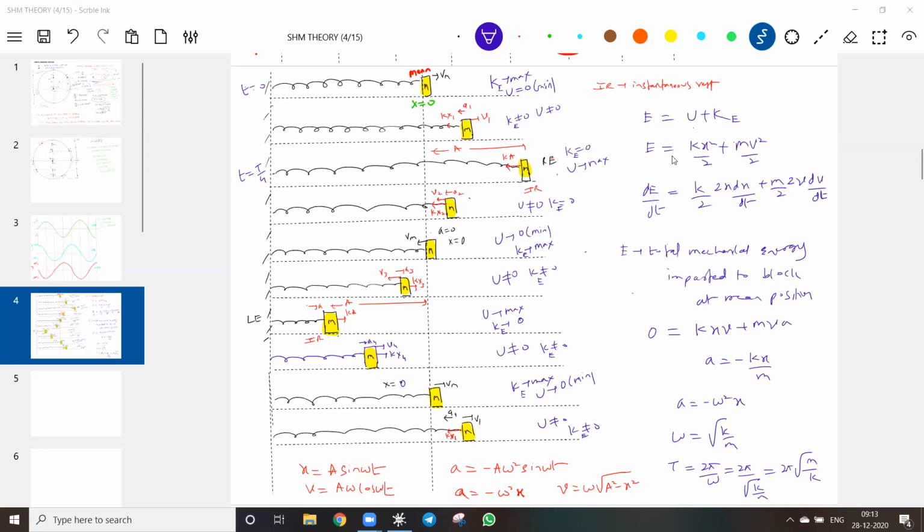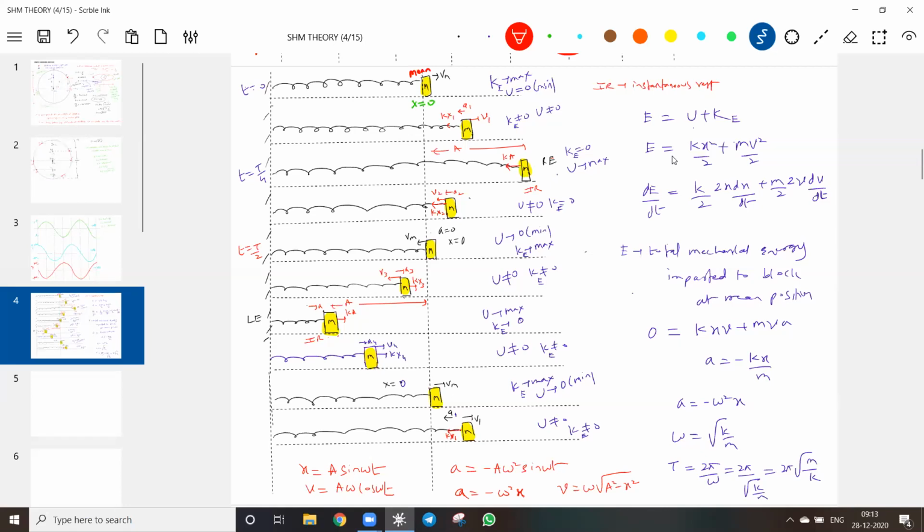Okay, so we know x equal to 0 means from where you are measuring, x equal to 0 is the mean position. So what is x equal to a? This one is x equal to a. This one is x equal to minus a. So now the time t equal to T by 4. So what about the next one? t equal to T by 2.